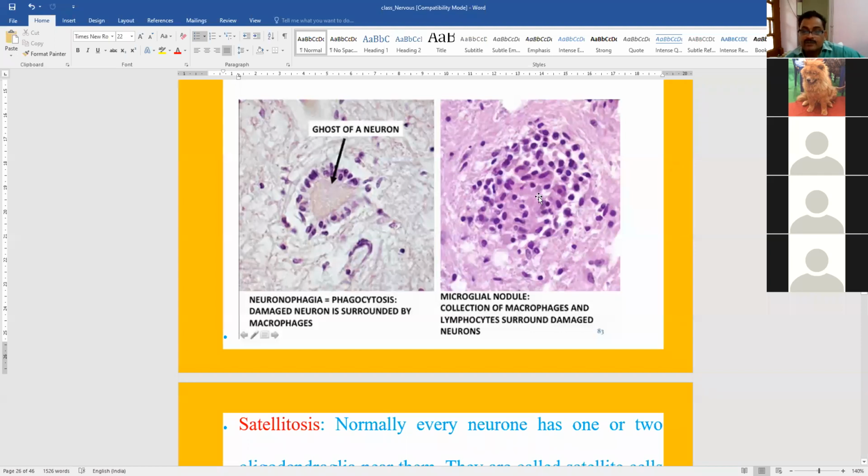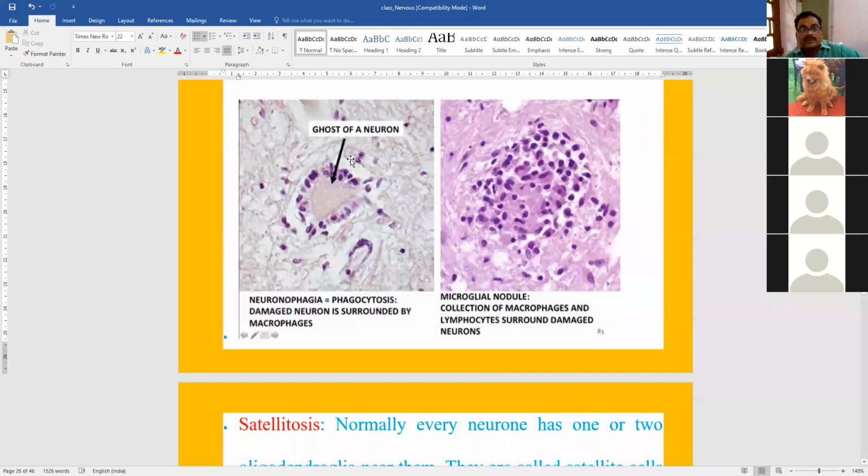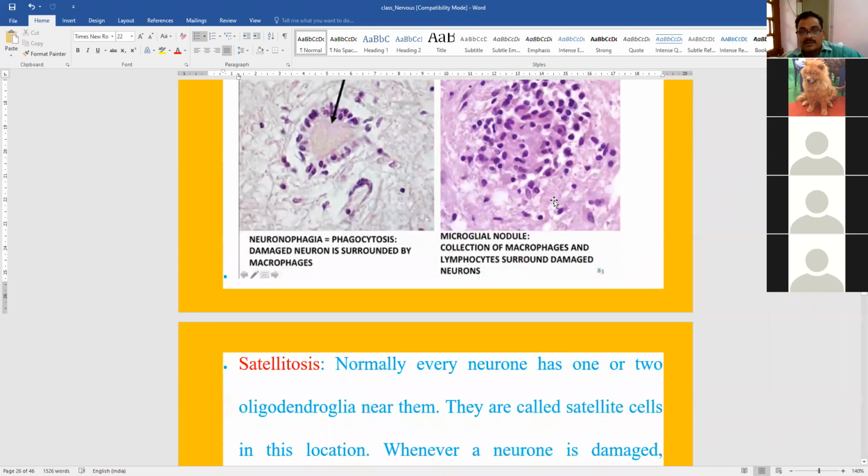macrophages and lymphocytes. In human medicine, I have not read anywhere the presence of oligodendroglia in case of neuronophagia or phagocytosis, but in veterinary books, oligodendroglia is mentioned. So it can be doubtful. Usually it is the microglia and the macrophages, these lymphocytes, which are responsible. Oligodendroglia has a different role, but it is written in some books also.